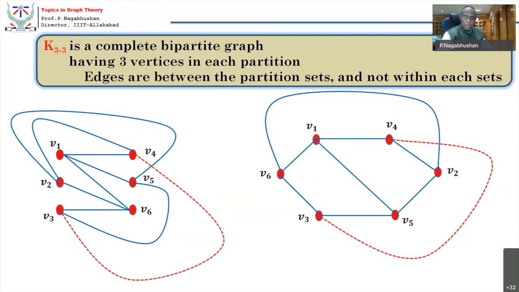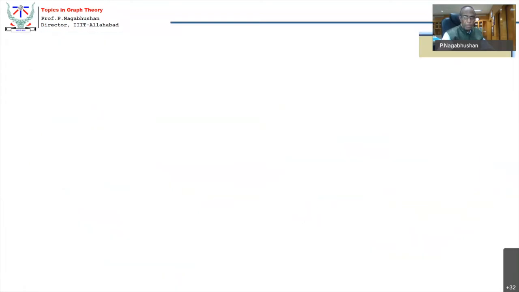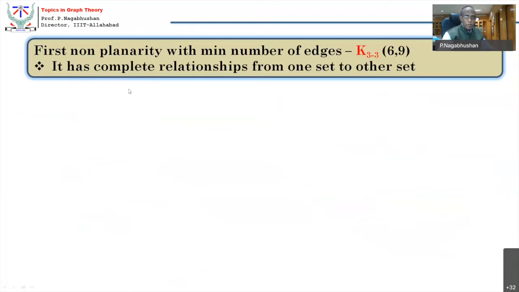So K5 is Kuratowski's first non-planarity. K33 is Kuratowski's second non-planarity. K5 is with the minimum number of vertices. K33 is with the minimum number of edges. All right. Good. So the first non-planarity with the minimum number of edges is K33. That's what I have just told you now. So I have already told all these things.